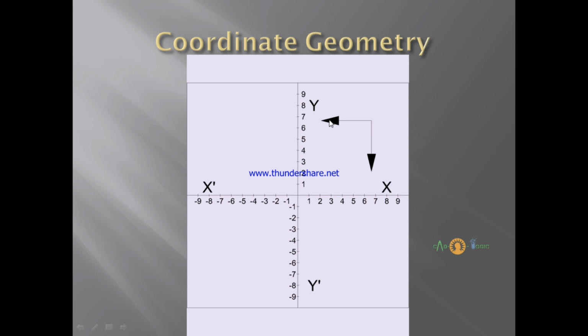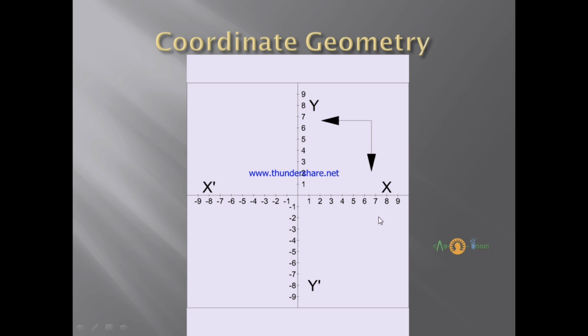The x value is decreasing from right to left. Similarly, the y value will decrease if we are going from up to down. Suppose this is 7, then this point will be 2.